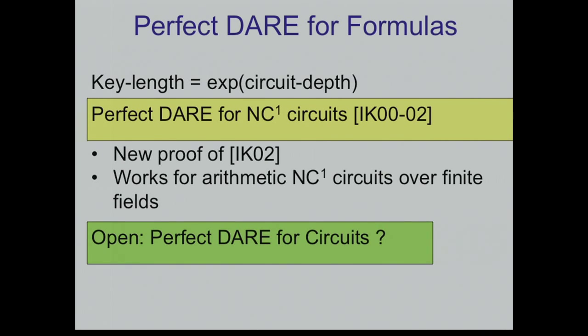And this raises the question, which is closely related to the things that Yuval mentioned. Can you get a perfect decomposable affine randomized encoding for general circuits? In fact, forget about circuits, do NC2. I will be happy. Okay? I think this is a wonderful question. We don't know how to solve it. And if you solve it also with a low degree, then you'll solve a Yuval problem about information theoretic secure computation for MPC with constant rounds. Fascinating problem. Solve it, or find a reason to believe that this is unsolvable.